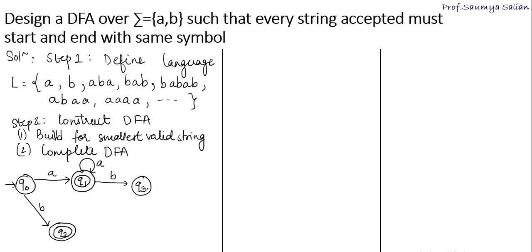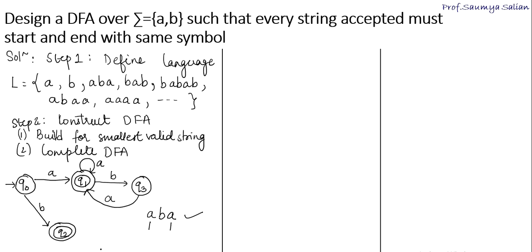Now Q3, on getting input A. So let's say to reach Q3, I have come across transitions from Q0 to Q1 with input A, and from Q1 to Q3 with input B. At Q3, if I get an input A, is it a valid string? Yes, it is valid. It is starting with an A and ending with an A, so it should reach a final state. So here, if I get an input A, I should be reaching the final state.